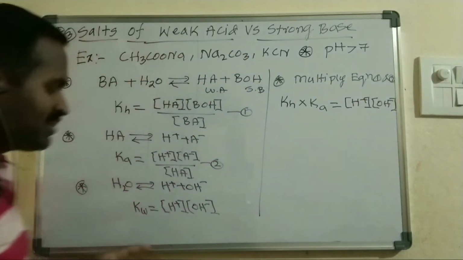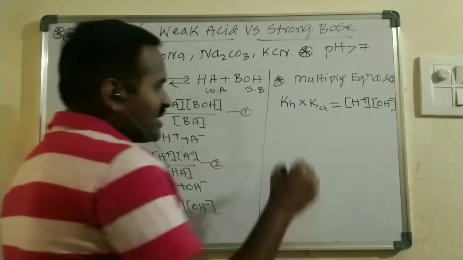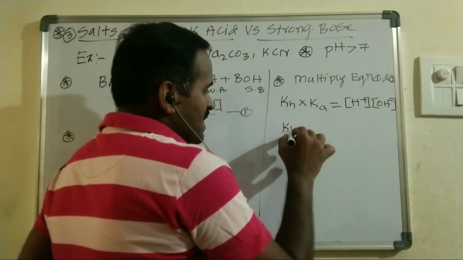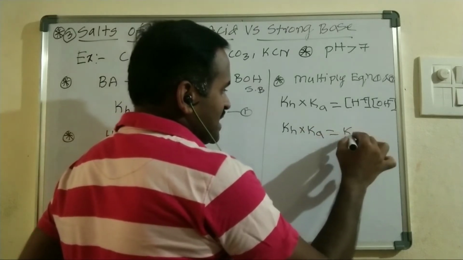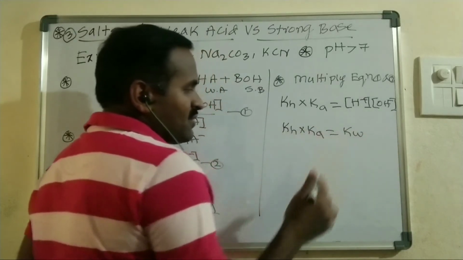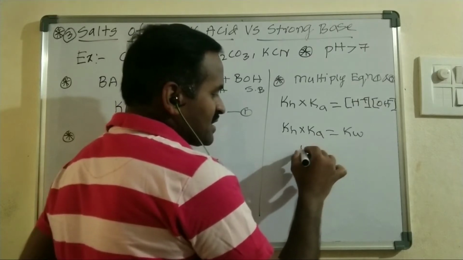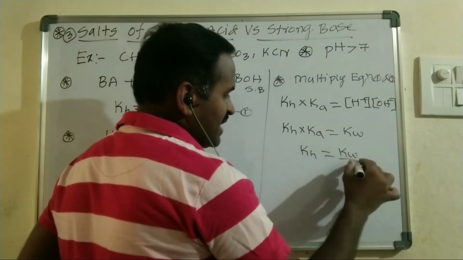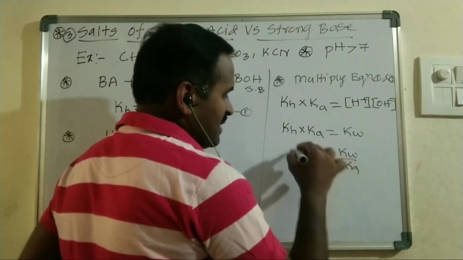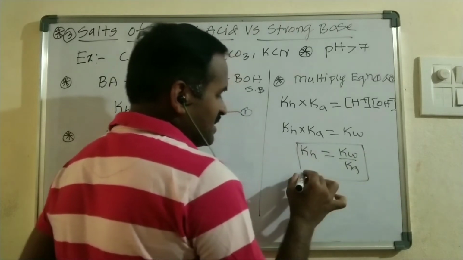This is nothing but simply the ionic product of water. So KH times Ka is equal to Kw. From this I can write the hydrolysis constant KH is equal to Kw divided by Ka. So this is the hydrolysis constant.